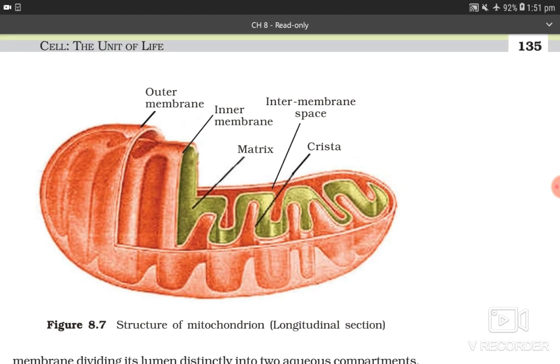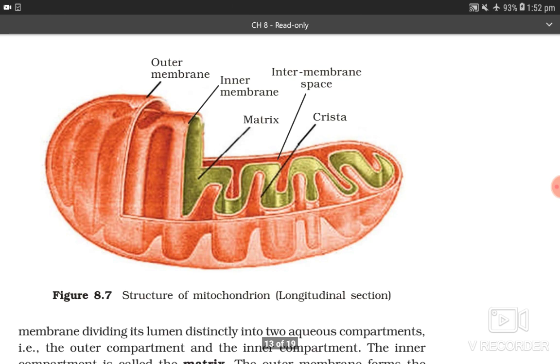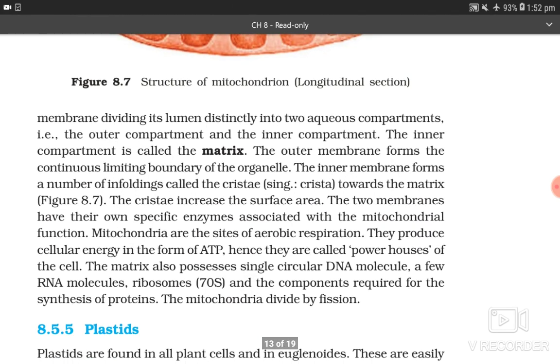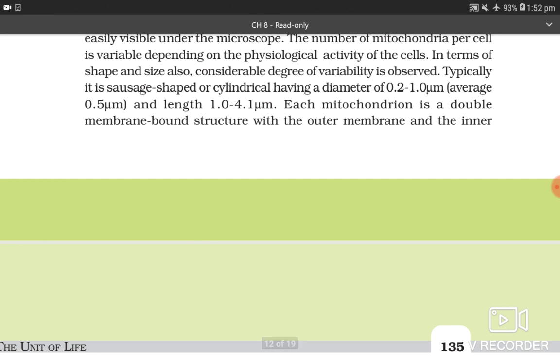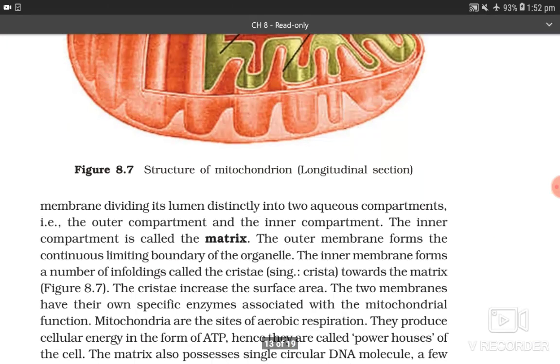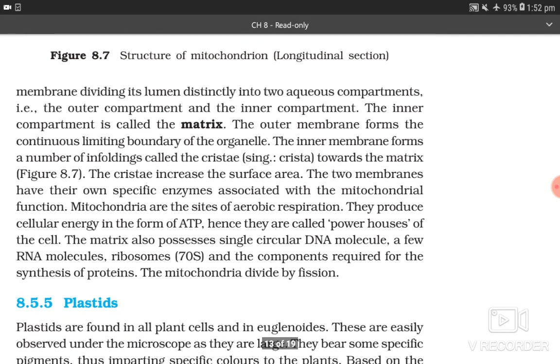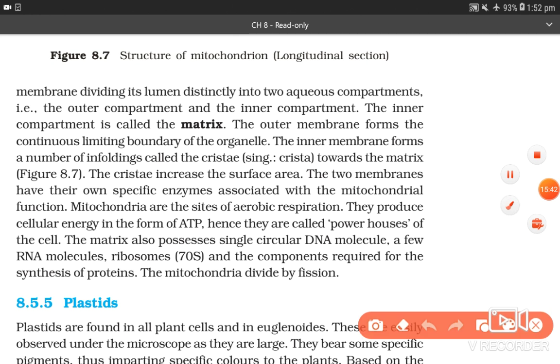This is the longitudinal section, outer membrane, inner membrane, matrix, intermembrane space, and crista. So the mitochondria has double membrane, outer membrane, and the inner membrane, dividing its lumen distinctly into two aqueous compartments, that is the outer compartment and inner compartment.